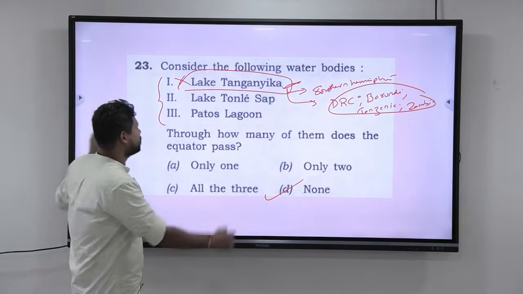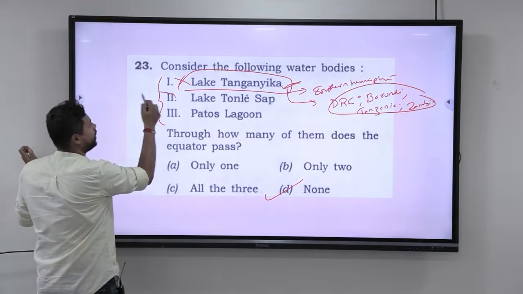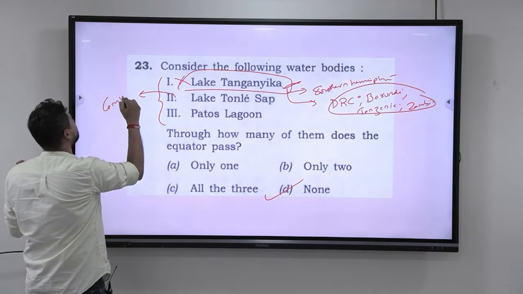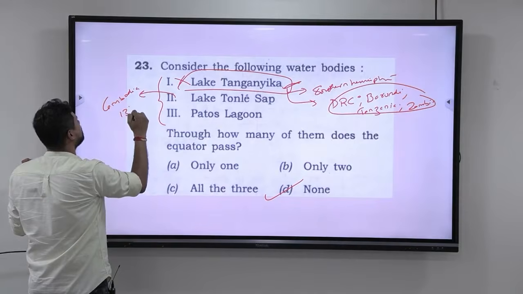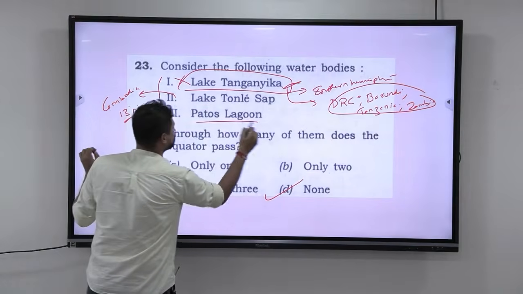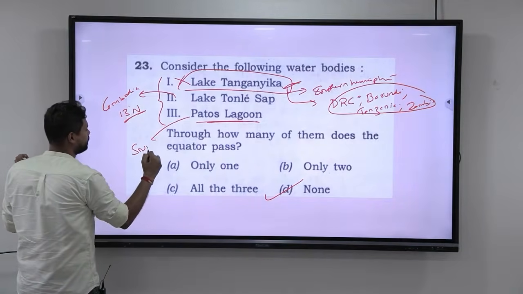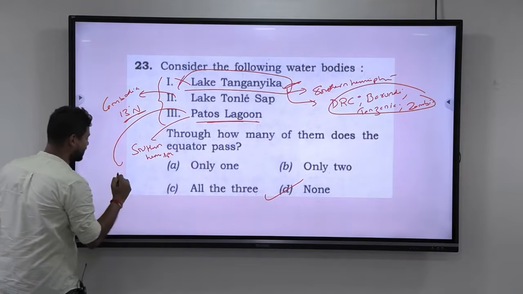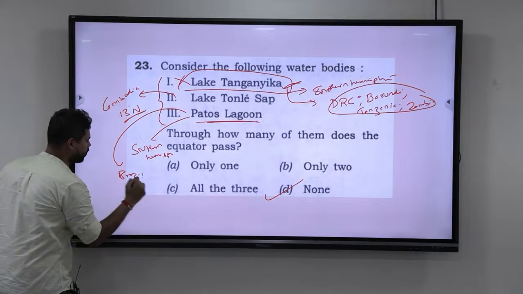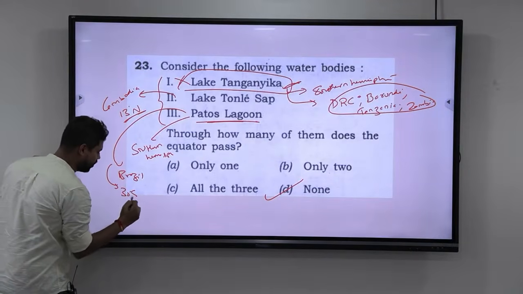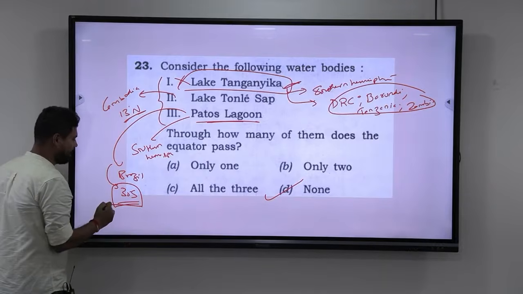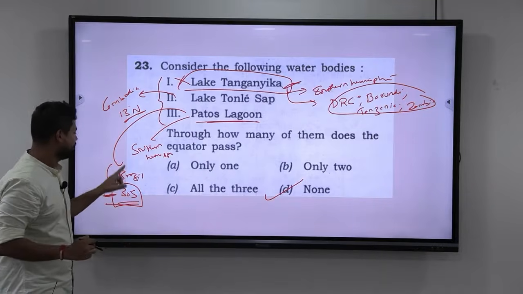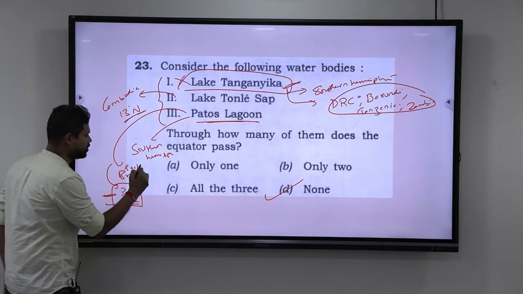Look at this. This is in the southern hemisphere. This Lake Tonle Sap is in Cambodia. This is somewhere 13 degrees northern hemisphere. This Petos Lagoon is again in the southern hemisphere, and it is in Brazil. If I am not wrong, it is somewhere around 30 degrees south. Just check it out once. This is in southern Brazil.